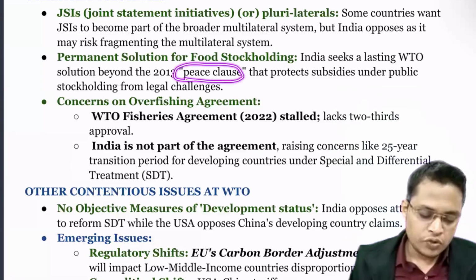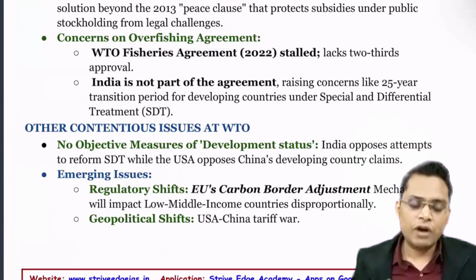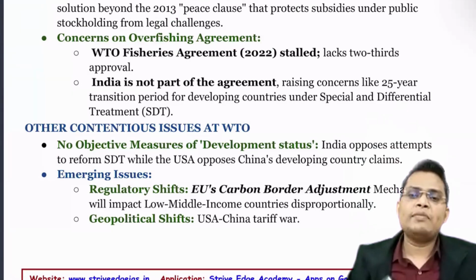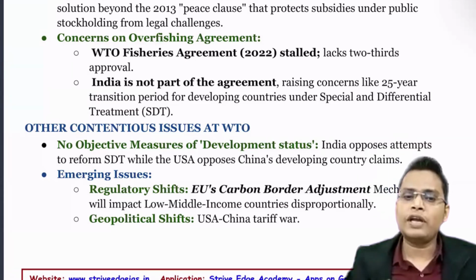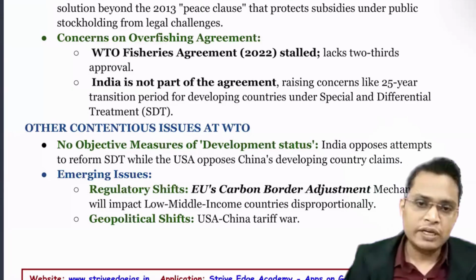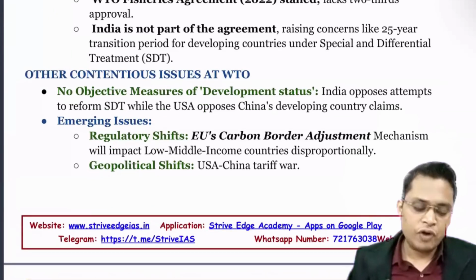Okay. So next is about the overfishing agreement. This overfishing agreement provides very strict timelines for every country to prevent overfishing. But India, being a developing and poor country, needs more time as compared to developed countries, so that our fishermen can adapt. That is the reason we want all these things.